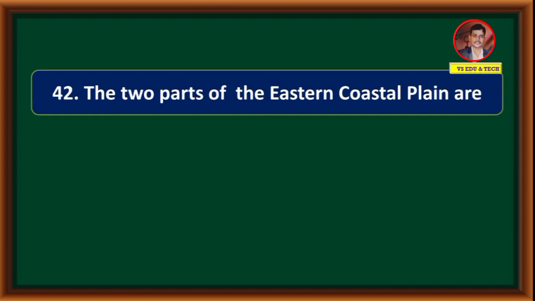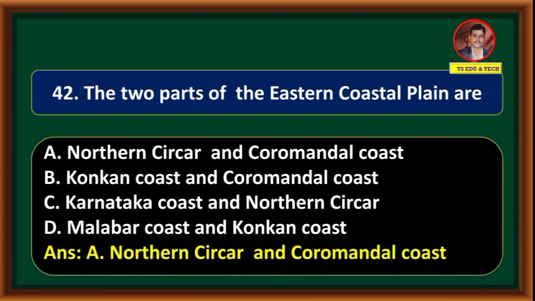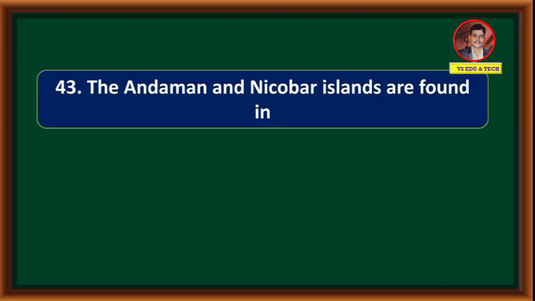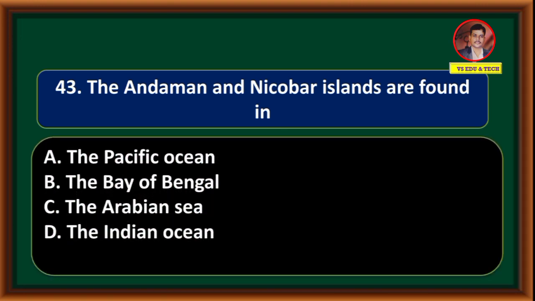The two parts of the eastern coastal plain are Northern Sarkar and Coromandel Coast, Konkan Coast and Coromandel Coast, Karnataka Coast and Northern Sarkar, Malabar Coast and Konkan Coast. Correct answer is option A, Northern Sarkar and Coromandel Coast. The Andaman and Nicobar Islands are found in the Pacific Ocean, the Bay of Bengal, the Arabian Sea, the Indian Sea. Correct answer is the Bay of Bengal.